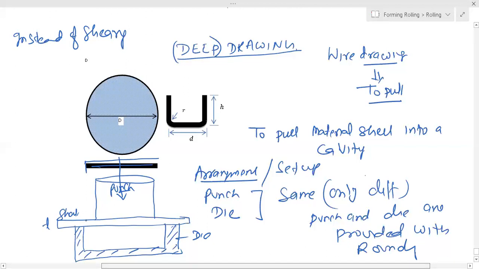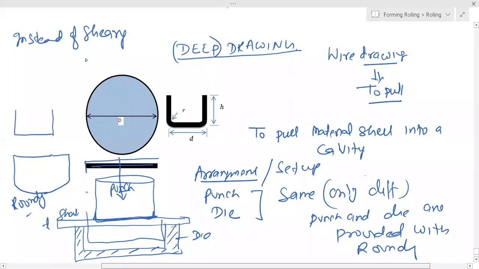So it will take the shape of the cavity, and finally it will form like this. The edges will not be sharp, they will have rounding. So this is your punch for deep drawing, and this is the punch for shearing.